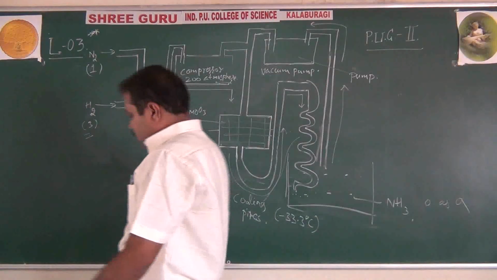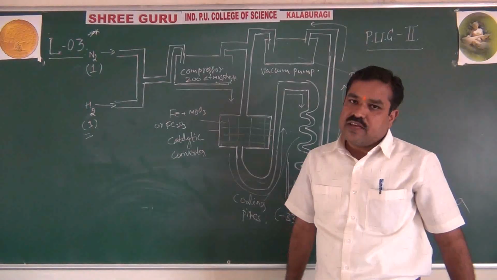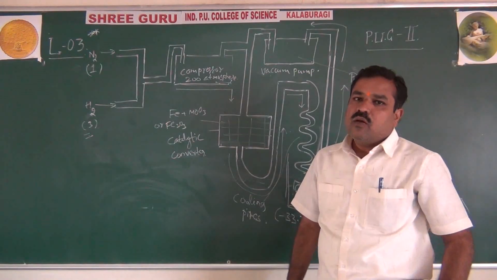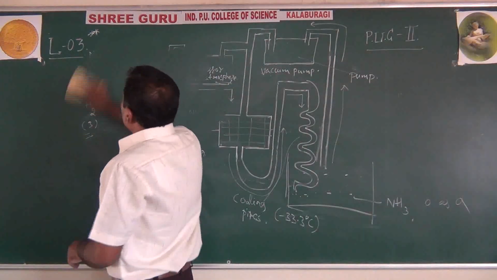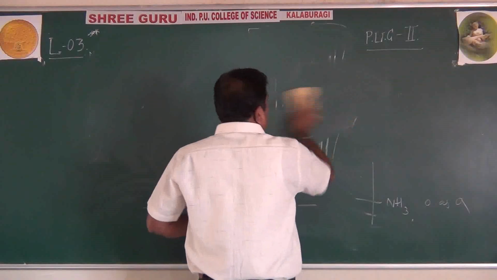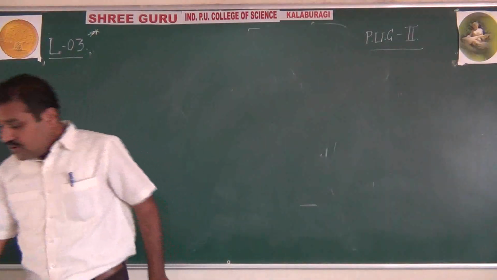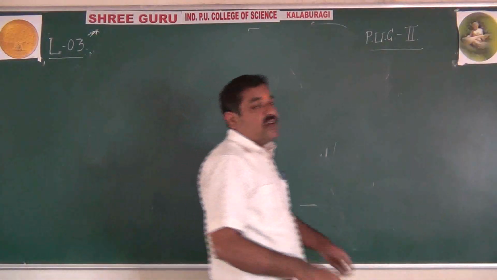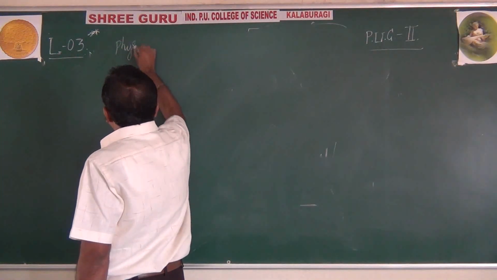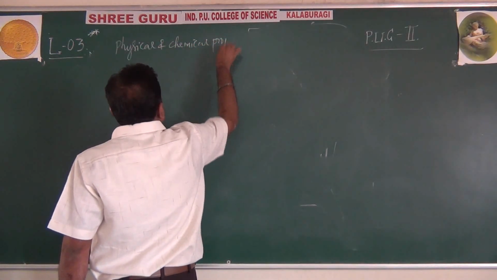Now after this large scale production using Haber's process, an industrial method, we will go for the next, what are its physical properties and chemical properties. This diagram you can have in the NCERT textbook. Strictly follow the NCERT textbook only, not other textbooks, for theory purpose. For NEET also you have to follow the NCERT textbook word by word. Now coming to physical and chemical properties.